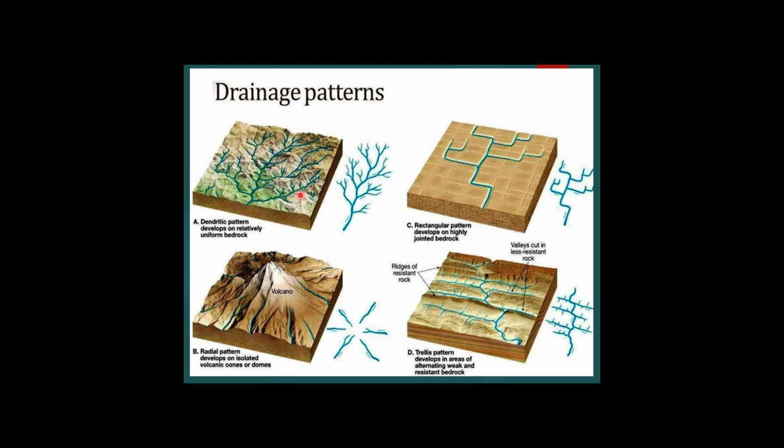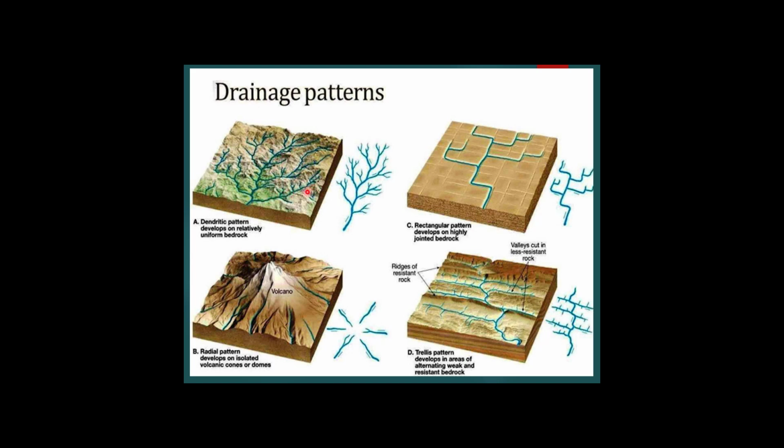The stream with its tributary resembles the branch of tree. You can see this is looking like the branch of tree. That's why the name dendritic is given to this kind of pattern.